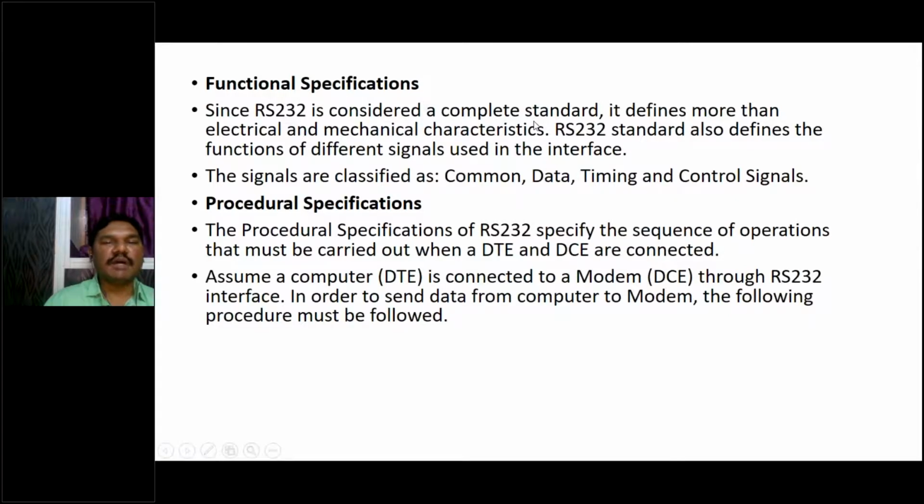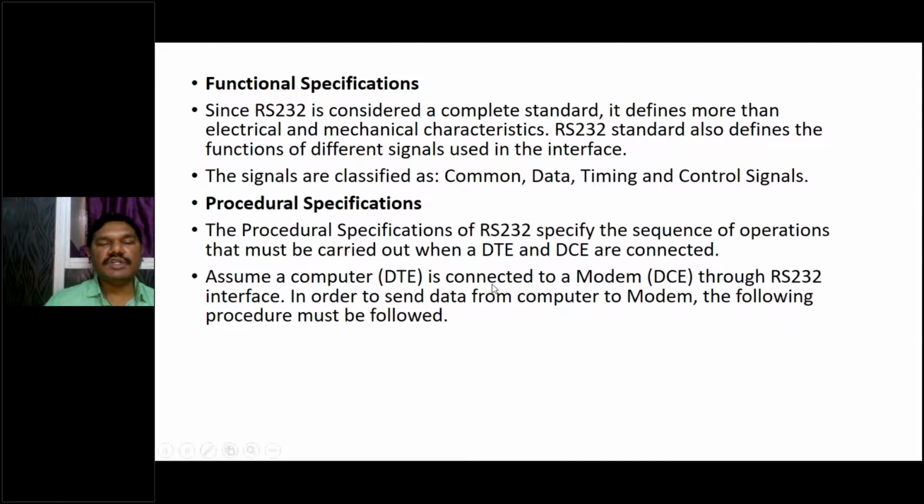And functional specifications: since RS-232 is considered a complete standard, it defines more than electrical and mechanical characteristics. The RS-232 standard also defines the function of the different signals used in the interface. These signals are classified as common signals, data signals, timing and control signals, and these are all called the functional specifications. Procedural specification: the procedural specification specifies the sequence of operations that must be carried out when a DTE and DCE are connected. That is called the procedure. We should have some procedures for how to send the data from DTE to DCE and DCE to DTE.